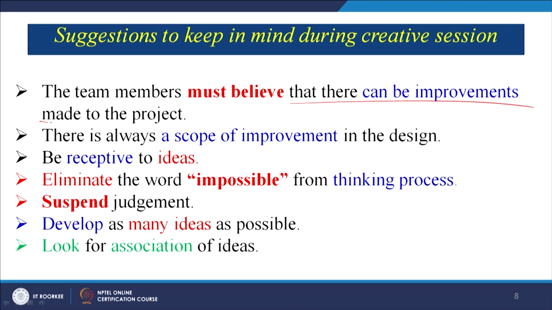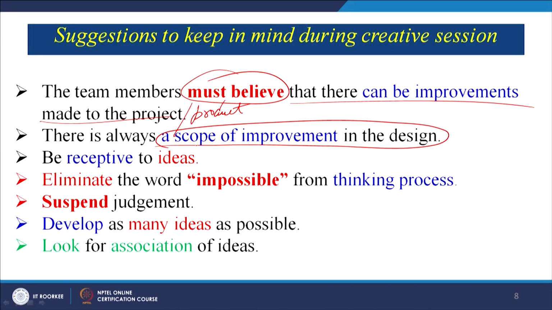Now, suggestions to keep in mind during the creative sessions. These are some of the points to be kept in mind when we are trying to create solutions for our problems. The team members must believe that there can be improvements that can be made to the project or the product. This is again coming back from the previous slide. We must believe we can, and if we believe we can, we will certainly come up with a solution. There is always a scope of improvement in the design. So, we must all agree as a team that yes, this design still has scope for improvement.